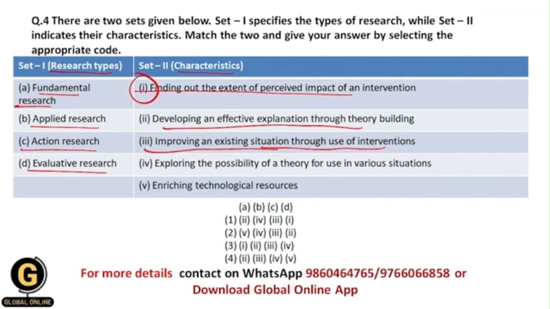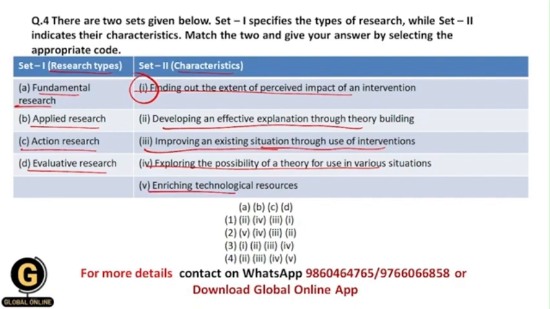So here, whatever existing situation is in front of you, you are going to improve that existing situation through the use of different actions, and those actions are nothing but the interventions. Exploring the possibility of a theory for use in various situations. It means that whenever you are doing any research process to solve any research problem, you are going to apply some theory or principle or laws, so that you will easily get the results of your research. And enriching technological resources.